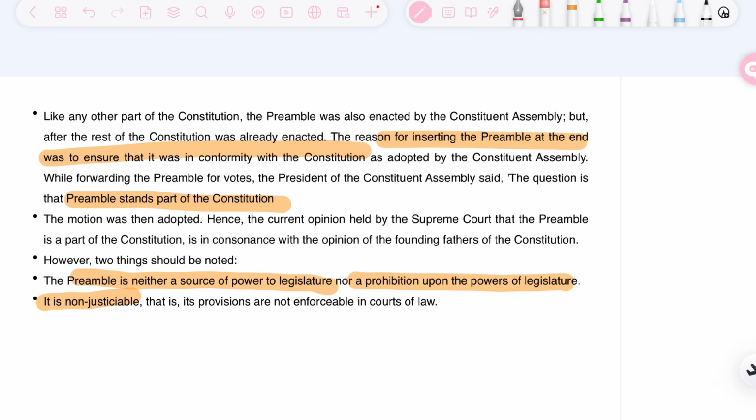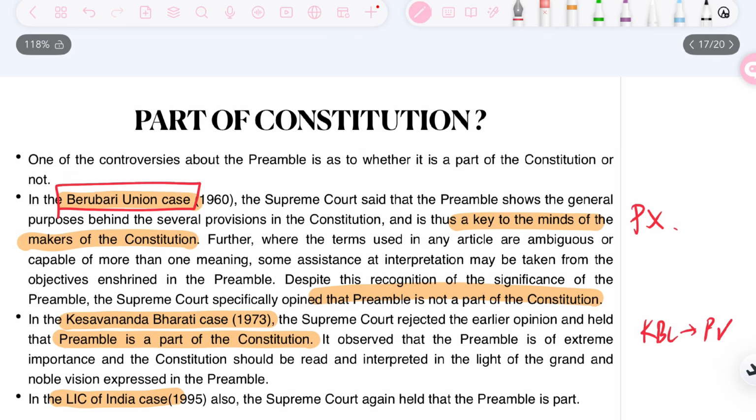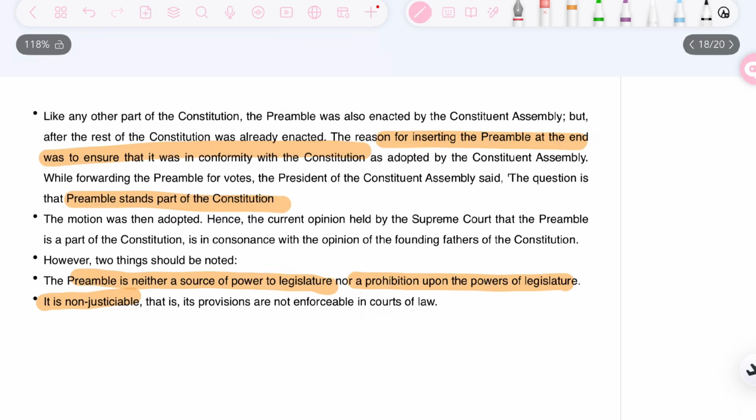That will not be a suitable argument, because the preamble is non-justiciable in court, and also it does not give the power to the legislature to make law on something. That power is given by the Constitution, not by the preamble, and it is not a prohibition upon the legislature's power to make any kind of law. So that's the part of constitution debate, and it is concluded that the preamble is a part of the Constitution.